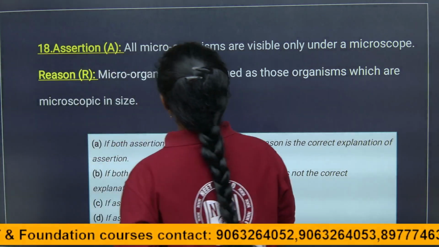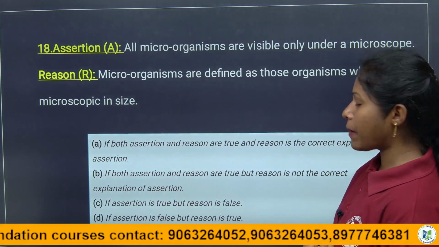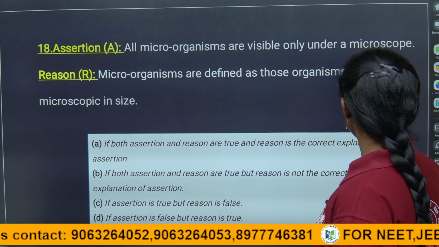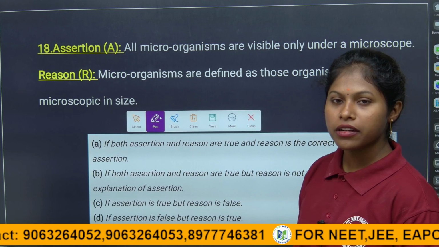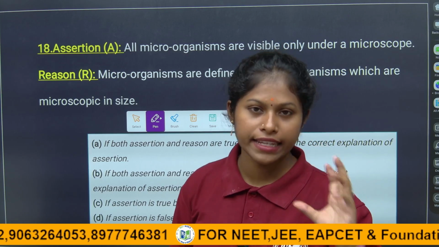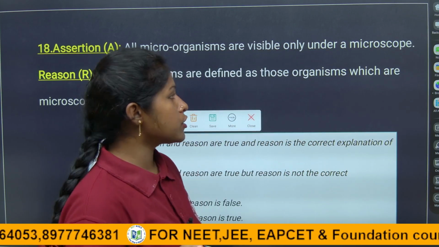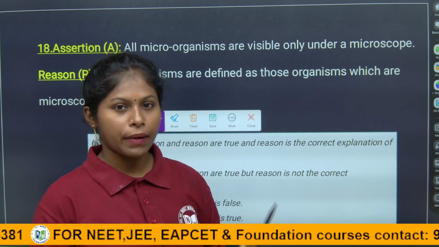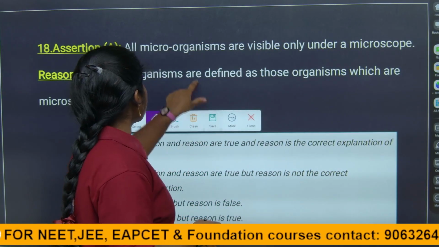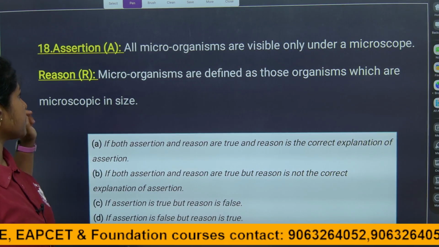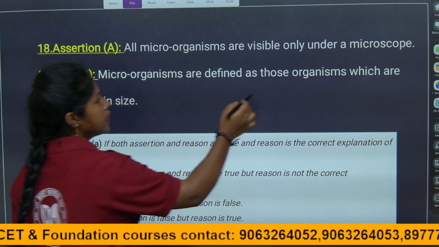So here they have given: all microorganisms are visible under a microscope. Of course, what are microorganisms? Microorganisms, children, are single-celled living organisms that cannot be seen with our naked eye, but you can see them through the microscope. That is why microorganisms are also called microbes, right? So here, all microorganisms are visible under a microscope is a true statement.